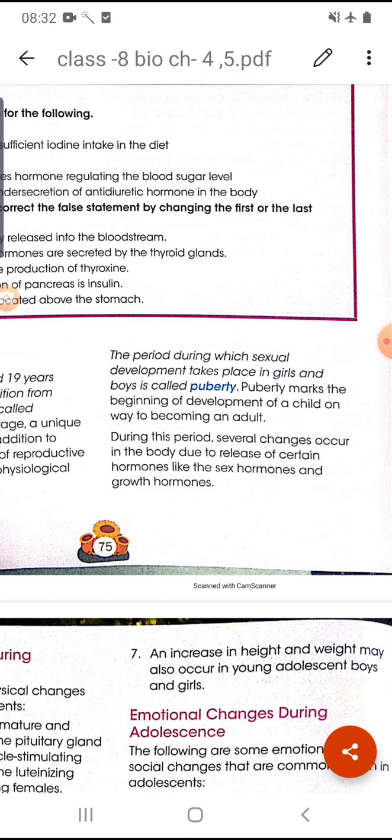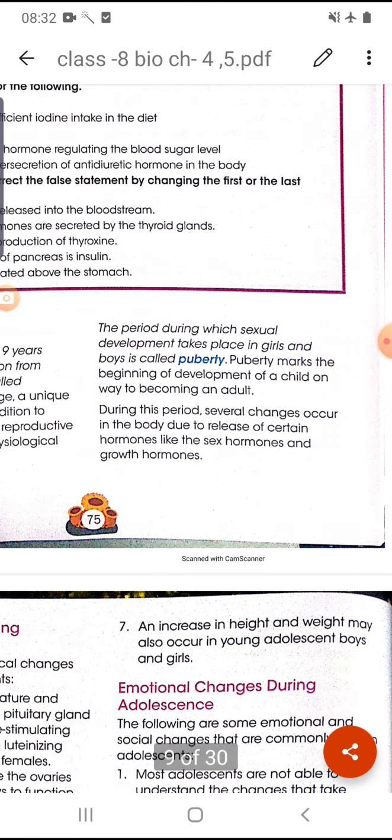The period during which sexual development takes place in girls and boys is called puberty. Okay, that means the period during which sexual development starts or takes place in girls and boys both, that stage is known as puberty.